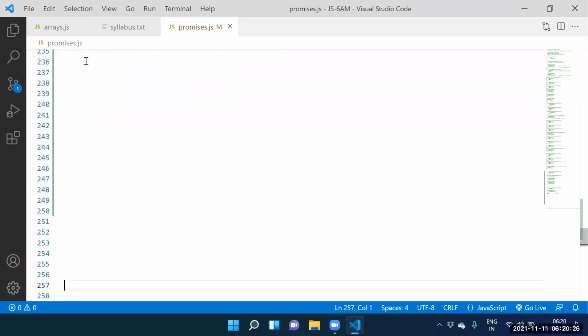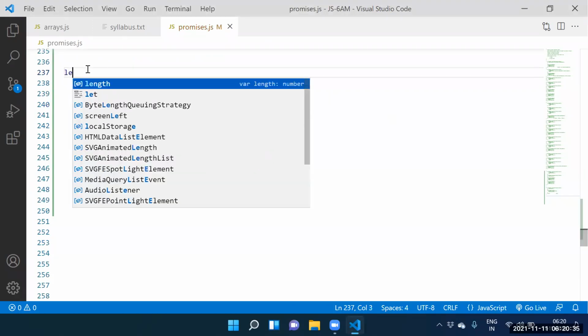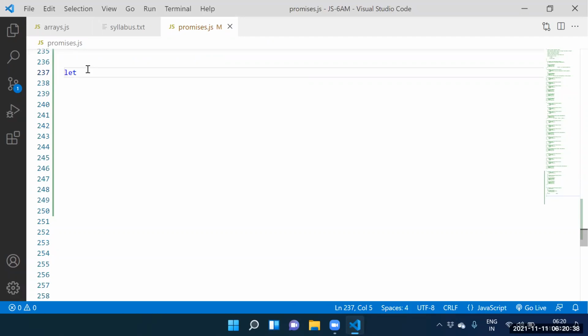Guys, how to create one function? I wanted to create one function. Let me create one function. Which function we need to create? Let calci equal to... The function is, let add equal to arrow function. Let add equal to arrow function.